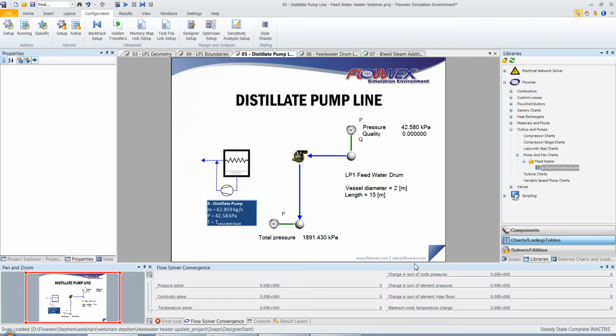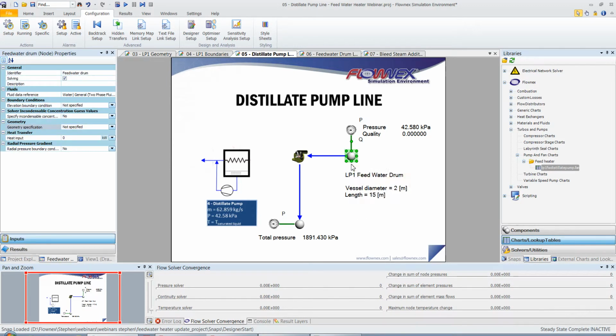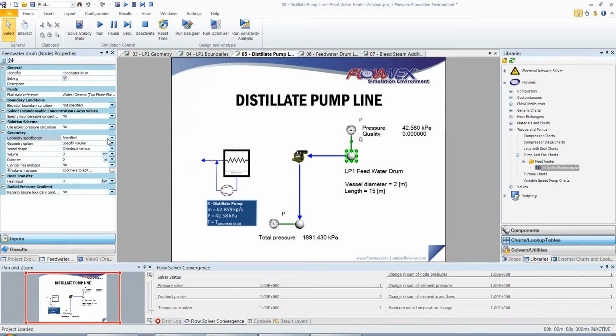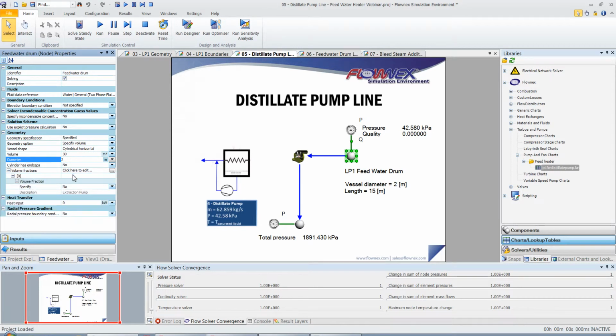I'm now going to move on to specifying the geometry of the feed water drum. To do that, I'm going to click on this node, which is our feed water drum. Under geometry, I'm going to select specified. I can then specify the vessel shape as cylindrical horizontal, the volume as 30 cubic meters, the diameter as 2 meters, and we can also specify the volume fraction. This will enable us to specify a level for the drum. In other words, vapor and liquid phases are separated in this node.